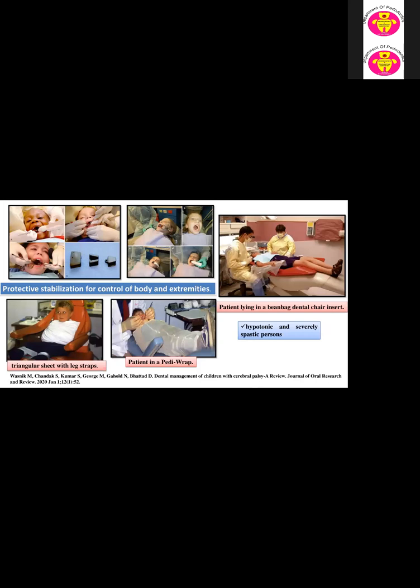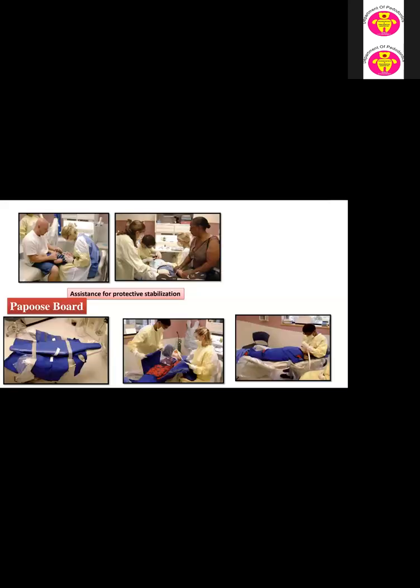The patient may be in a papoose wrap, or lying in a bean bag dental chair, which is mainly used for hypotonic and severely spastic patients. For patients with jerky movements, mouth props and bite blocks are also used. We also need an assistant to stabilize the movement, and a board can also be used.